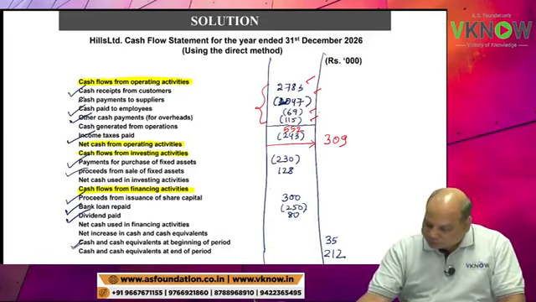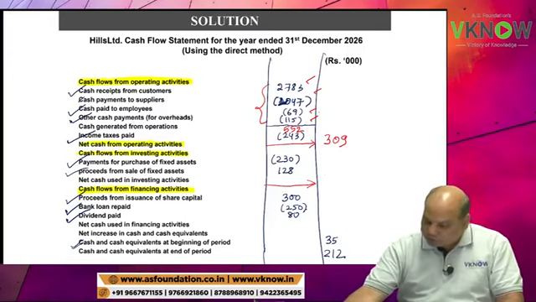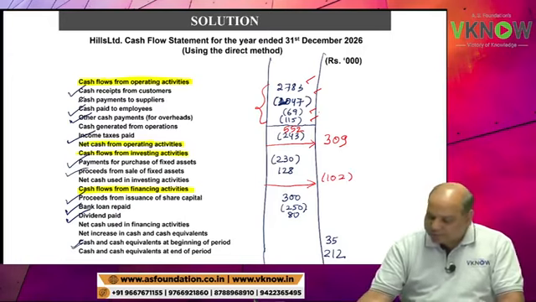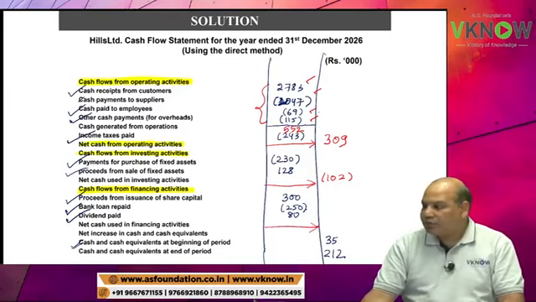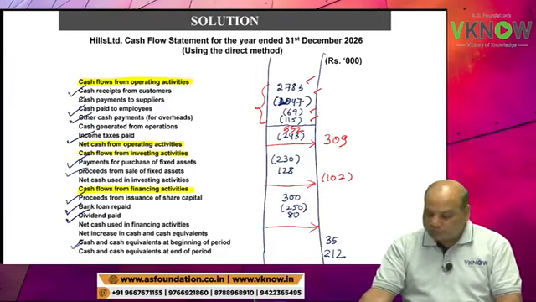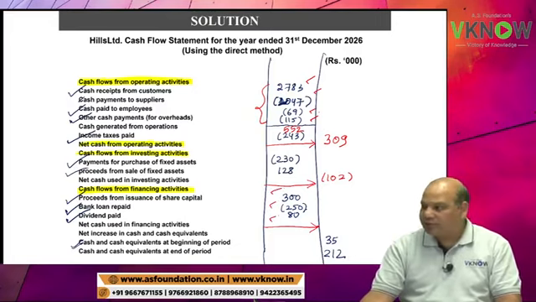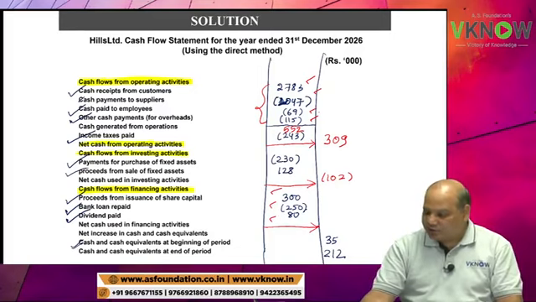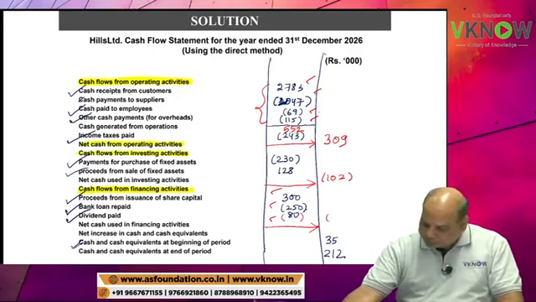Cash flow from investing activity: minus 230 plus 128, so that is 102 negative. Check the answer. Cash flow from financing activity is how much? 300 minus 250 plus 80. Dividend paid is negative, sorry. 300 minus 250 minus 80. So 30.